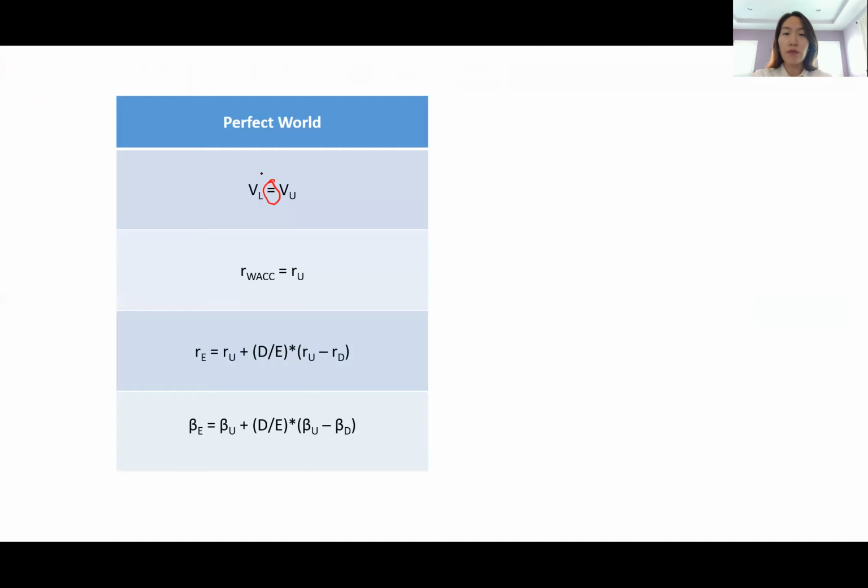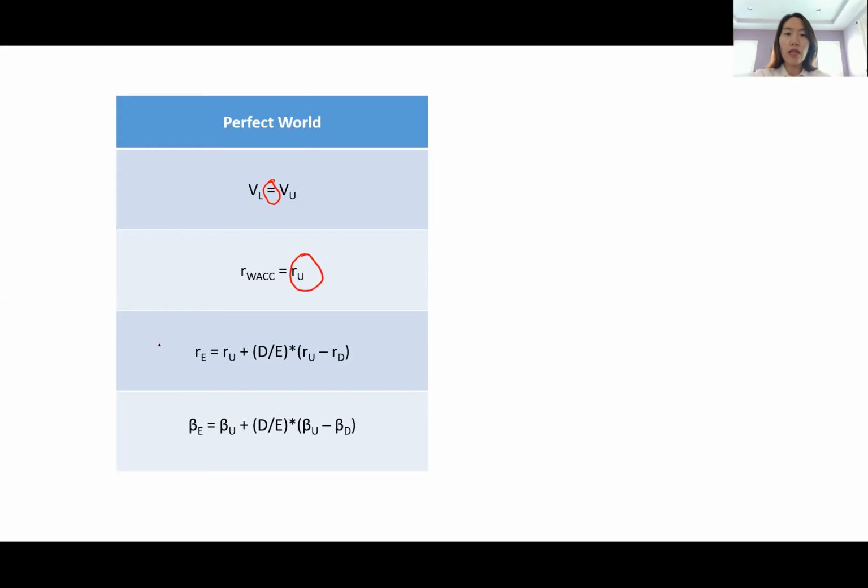In other words, the firm's value is not affected by its capital structure. Another way to put it was to say that the firm's overall cost of capital, which is summarized by its WACC, is always constant at the R_U level, which is the expected cost of capital for an unlevered company, which is 100% equity finance.